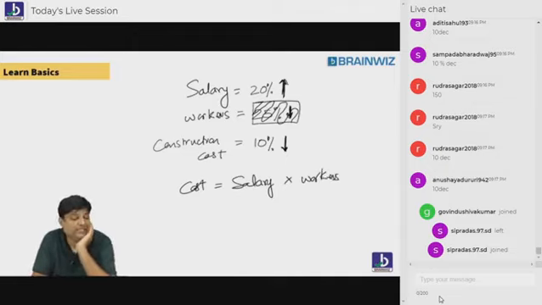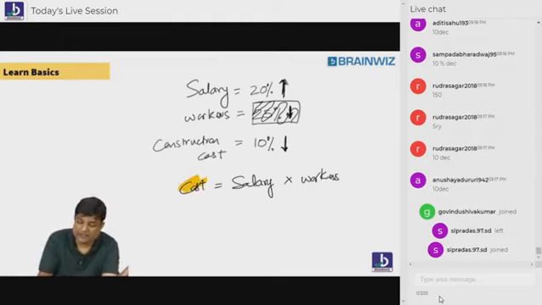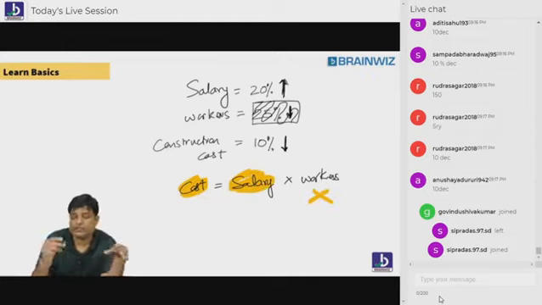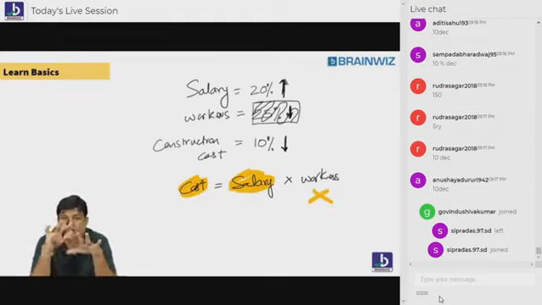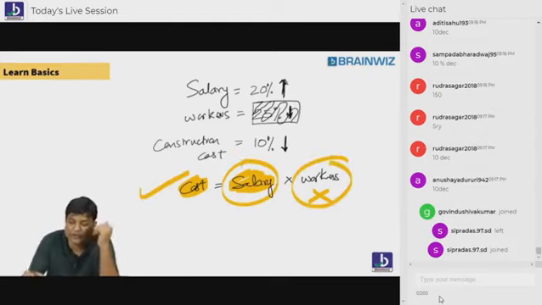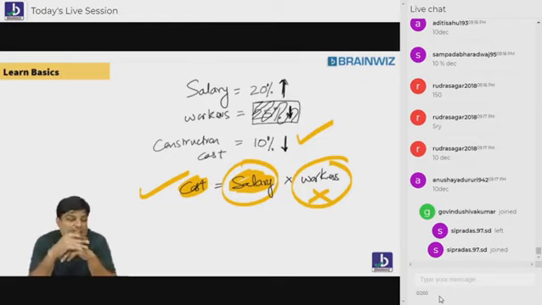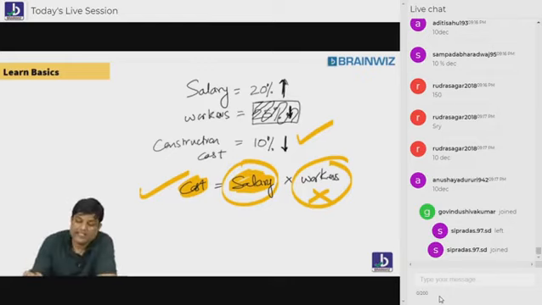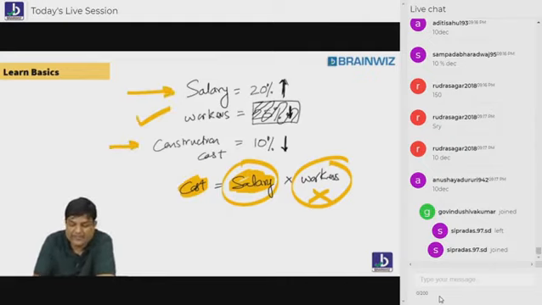Students, I am telling you how to do it. Everybody, listen. This time, I am giving you cost. I am giving you salary. But I am hiding what? Workers. Understood the question? Previously, I gave you salary, I gave you workers, you told me construction cost. Just now you told me. But I am changing the module. This time, I am giving you salary, I am giving you construction cost, I want what is workers. Are you understanding, everybody?